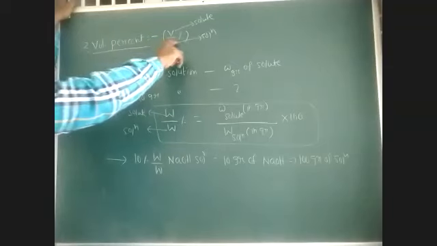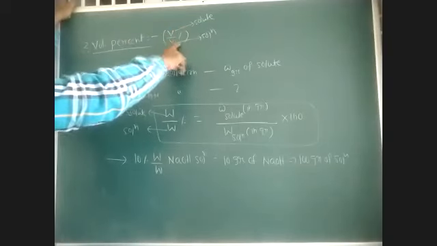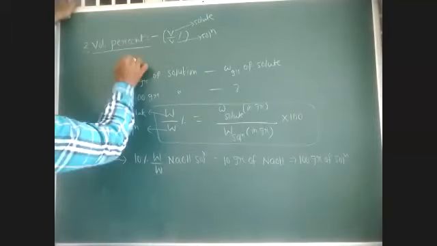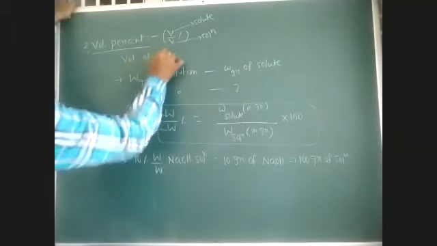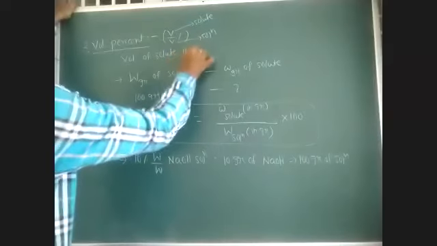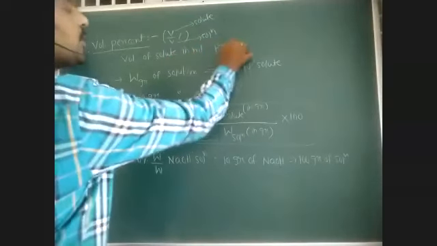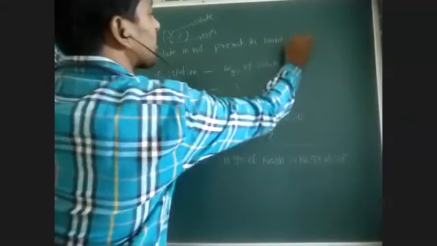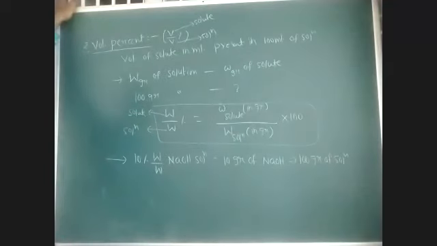Both we express in ml. That is called volume percentage.